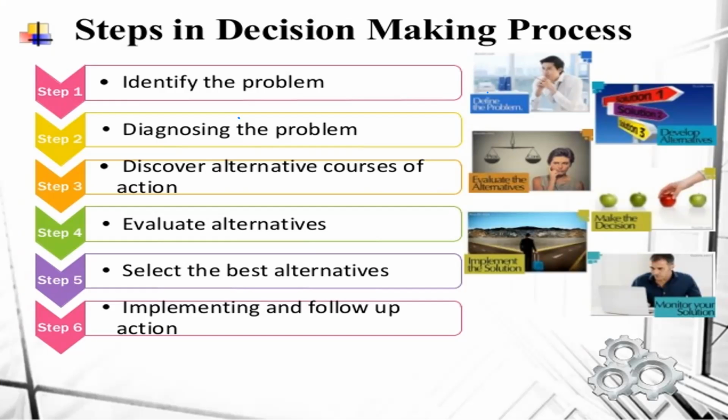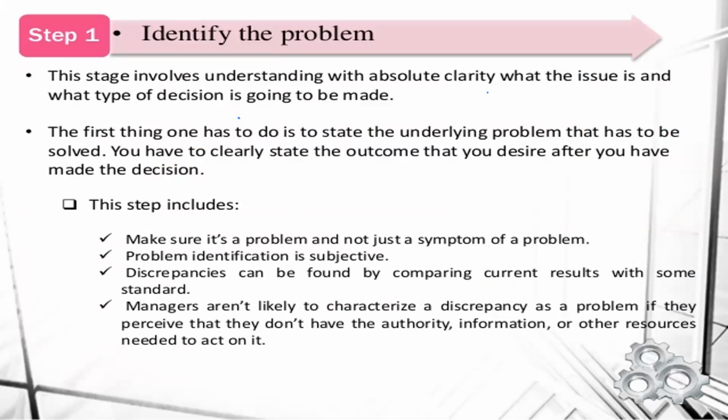So that is a follow up of the actions of the company. So these are the 6 stages the organization, the manager, will follow to take the right decision. So we will see what those steps are. We will see briefly about all the steps. The first one is identification of problem.